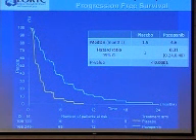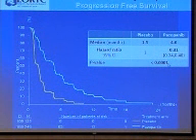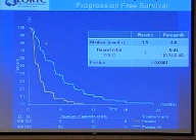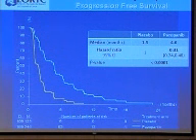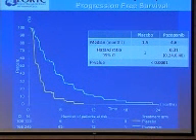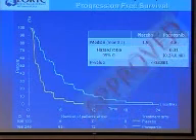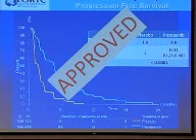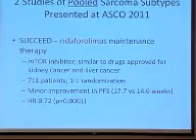And the p-value suggests that there's a less than 1/100th of a percent chance that this occurred randomly. So that's a significant p-value. That means that this likely is due to the drug. So on the basis of these data, and as I mentioned, the survival difference was relatively small in how long people lived, but that's probably because a lot of patients went on to get additional therapies that may dilute out that effect. On the basis of this, the drug was actually approved by the FDA 2 weeks ago.